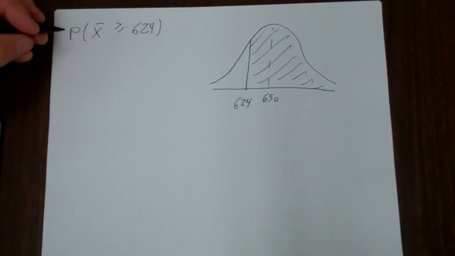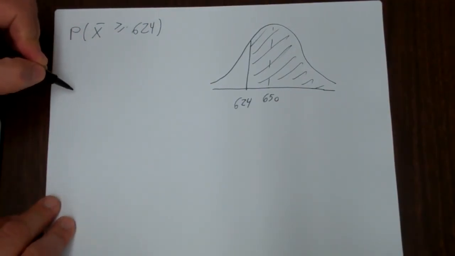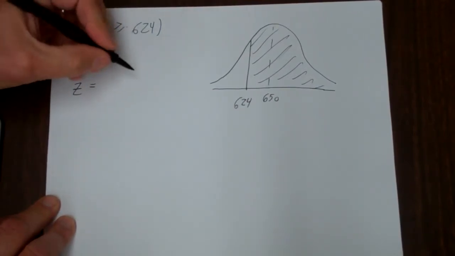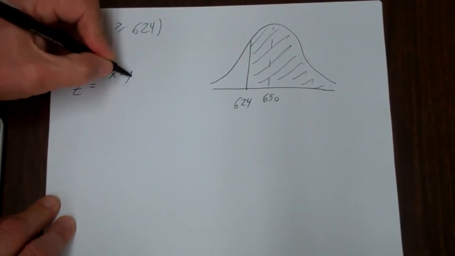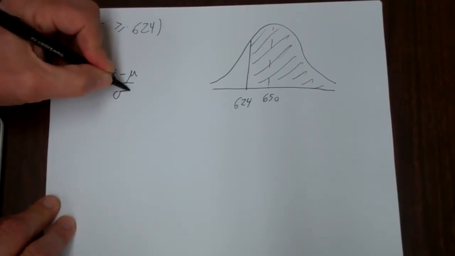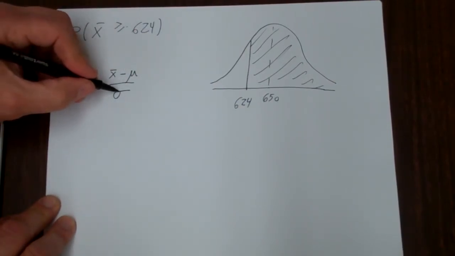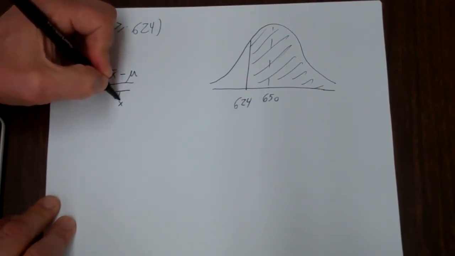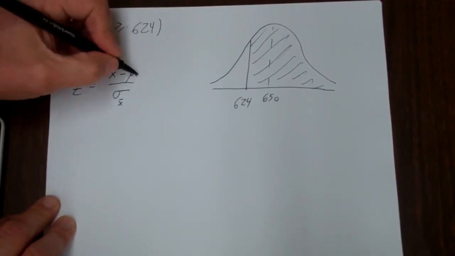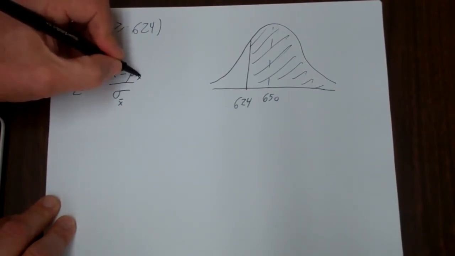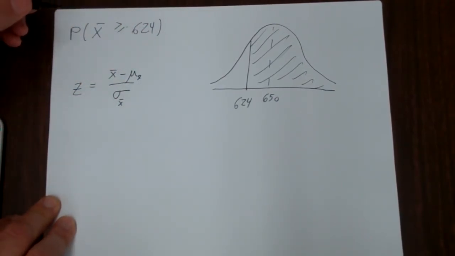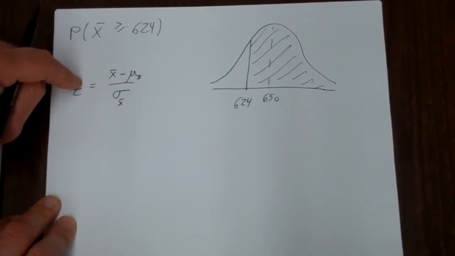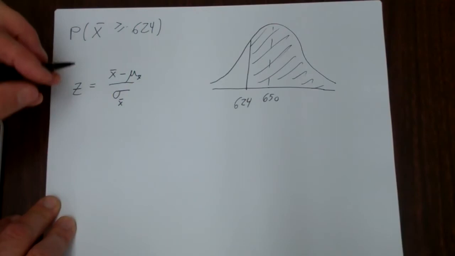So we're going to convert X bar to a z-score. And the formula we're going to use is z equals X bar minus mu over sigma. But be careful here. The sigma we should use here is sigma X bar, and the mu here should be mu X bar. So this is the same formula you learned before, but now we're doing it for the sampling distribution of X bar.